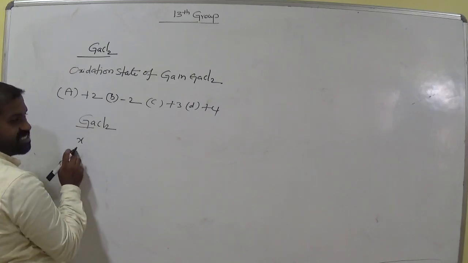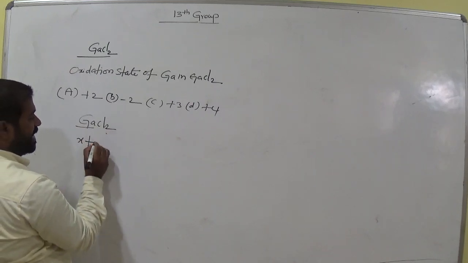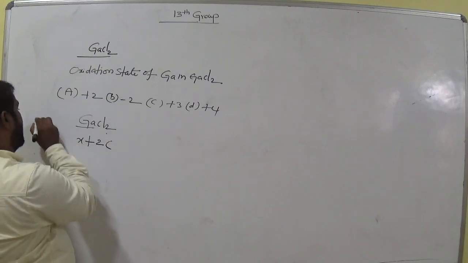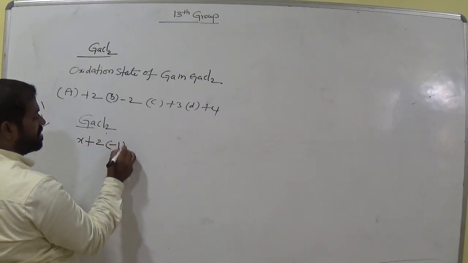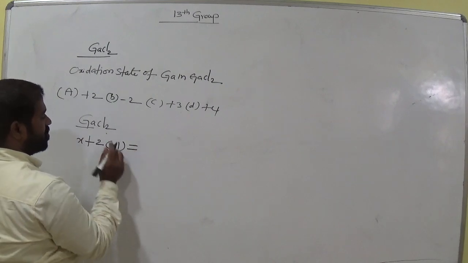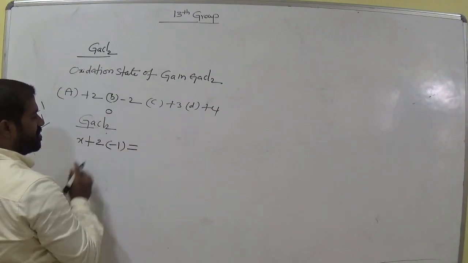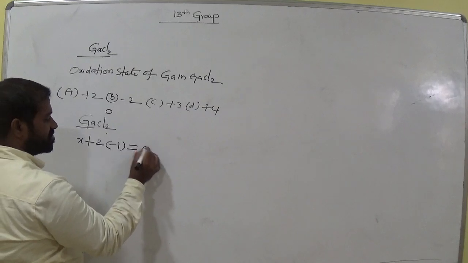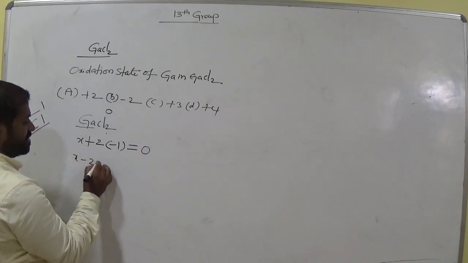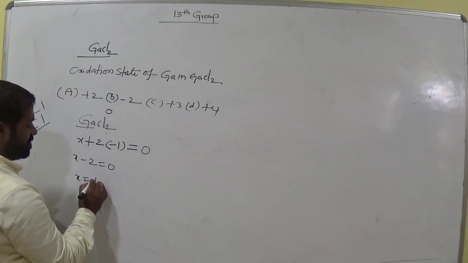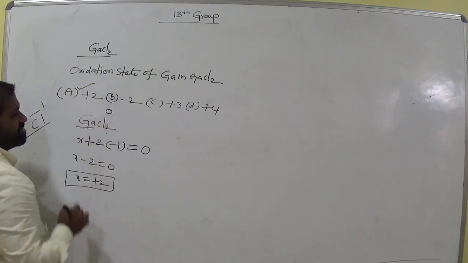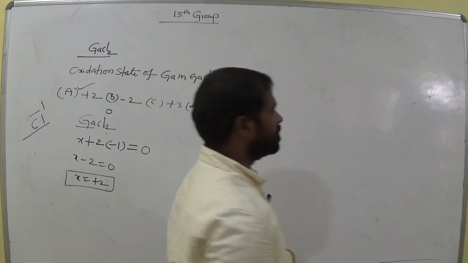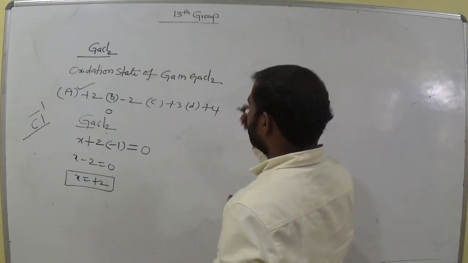Plus how many chlorine atoms do we have here? Two. For chlorine it is -1, so we multiply 2 with -1. The total charge equals 0, there is no plus or minus. So X - 2 equals 0. X equals how much? +2. Now which one is correct? Option A is correct. Okay, clear?